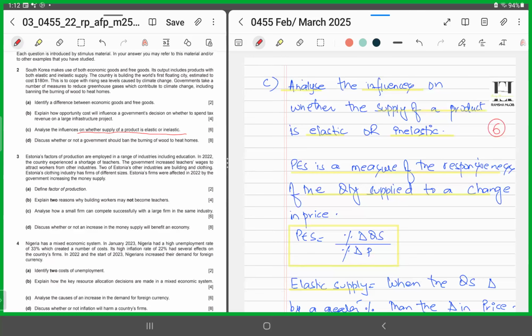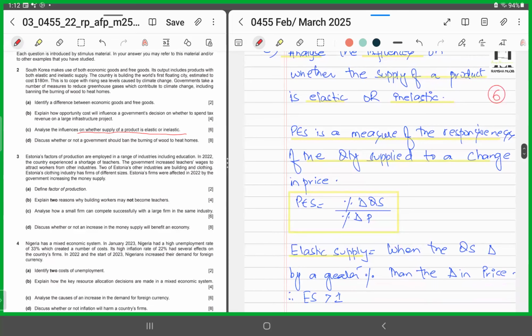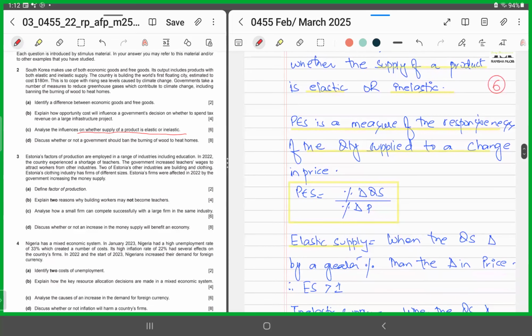So over here, we are going to be deciding upon the determinants of supply. All right. So first, we'll go about explaining what is price elasticity of supply. We'll say price elasticity of supply is a measure of the responsiveness of the quantity supplied to a change in price. How responsive the supply is to changes in price, right? So price elasticity of supply is what? Percentage change in quantity supplied divided by percentage change in price.